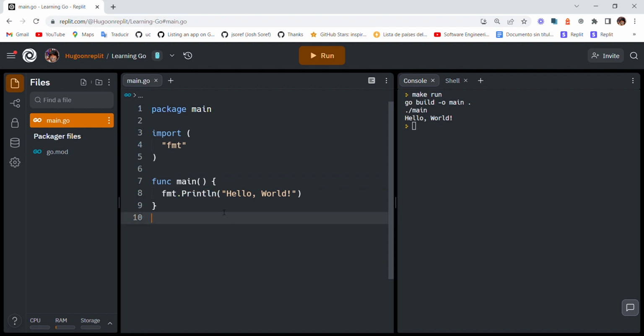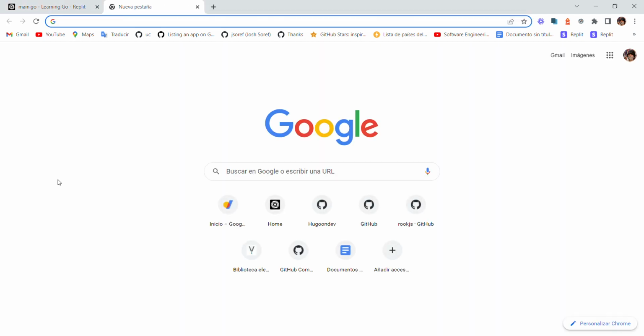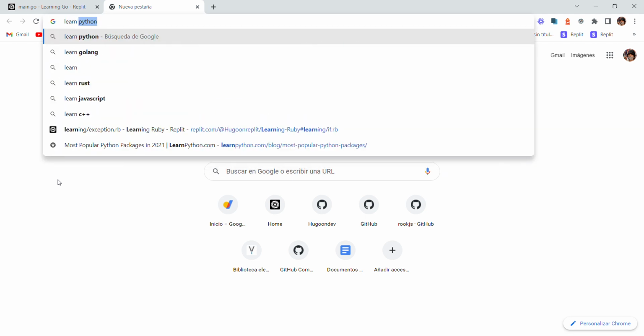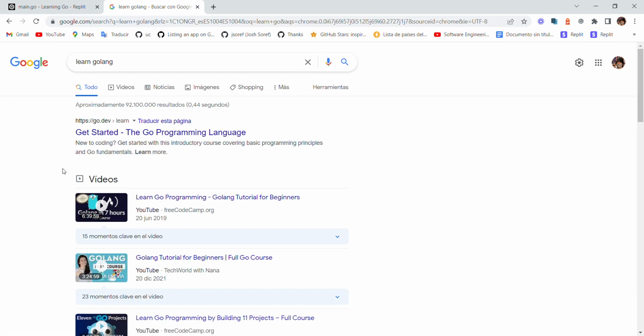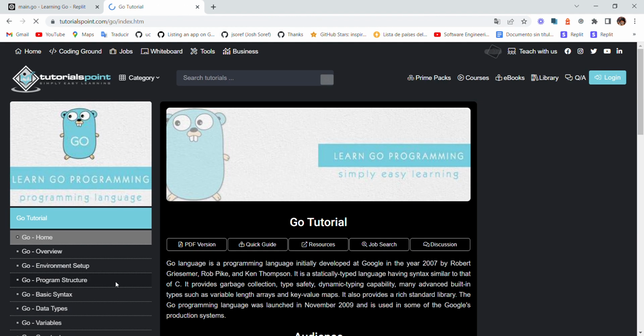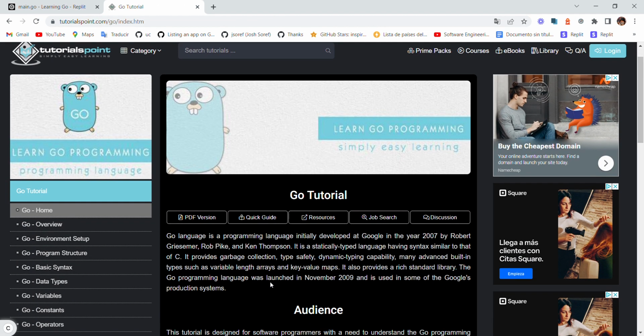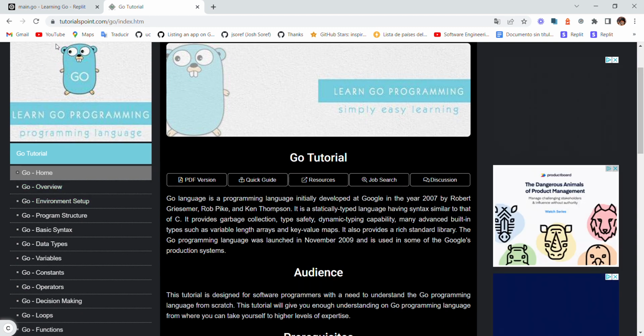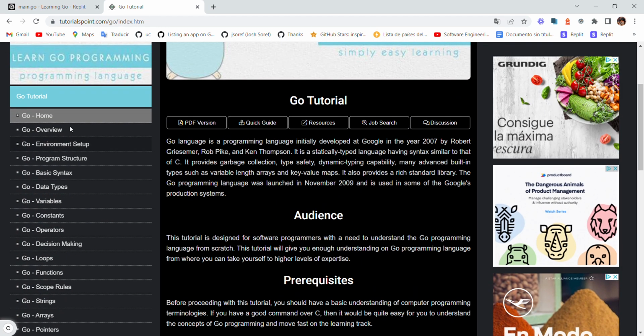Alright, so I don't have a lot of experience in Go, neither in Ruby. I was learning so you guys could see how I learned. I learned by searching on webs. In the other course about Ruby, I searched only on a web and then went to others. But let's find a web which has a lot of things about Go, sorry. Okay, so we're coming back to tutorials. This web, I do recommend Tutorialspoint. It's a great web.